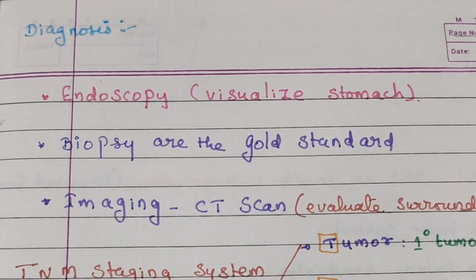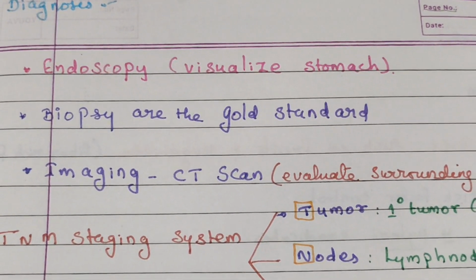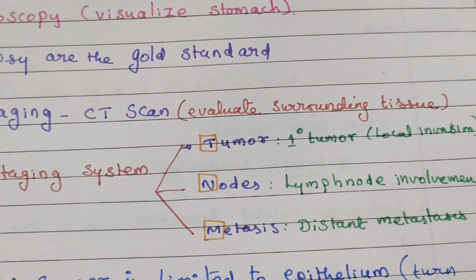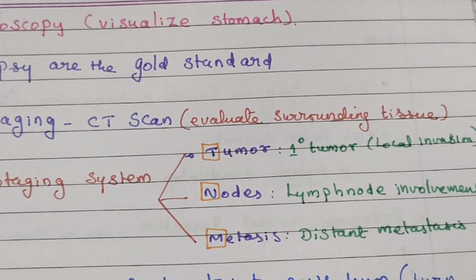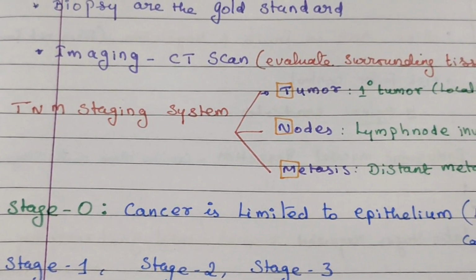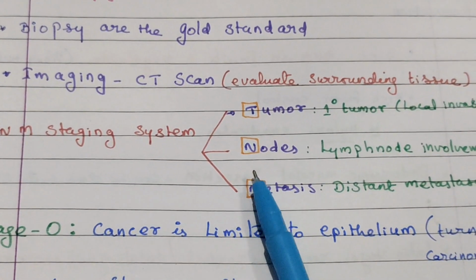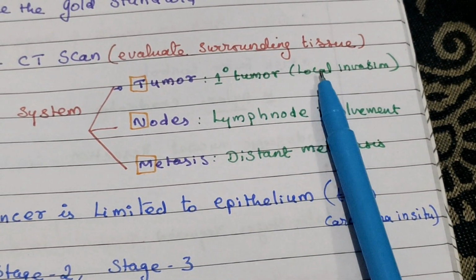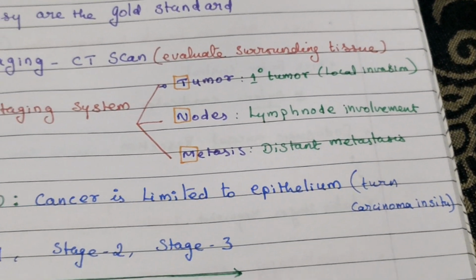Then what is the diagnosis? Using endoscopy we can visualize the stomach. Biopsy is the gold standard. Then imaging with CT scan, to evaluate the surrounding tissue and see whether the cancer has spread. Then staging, the TNM staging system. T stands for tumor, N for nodes, and M for metastasis. T is the primary tumor, local invasion only, N is lymph node involvement, M is distant metastasis.